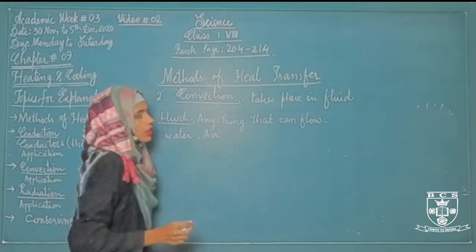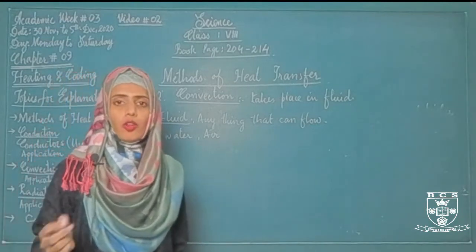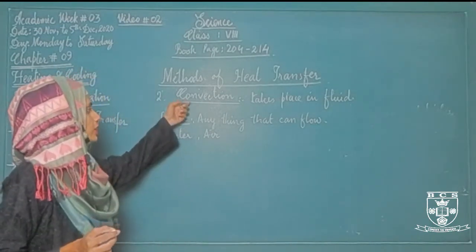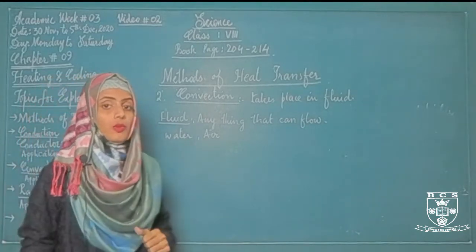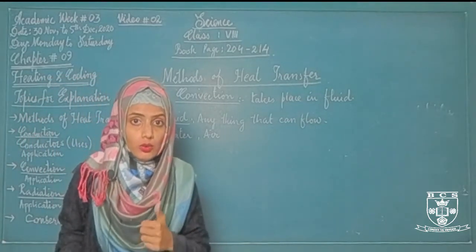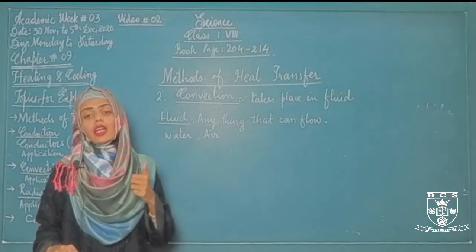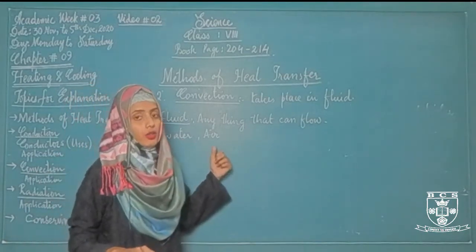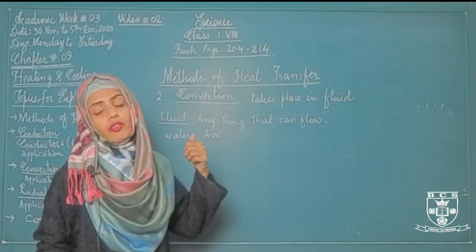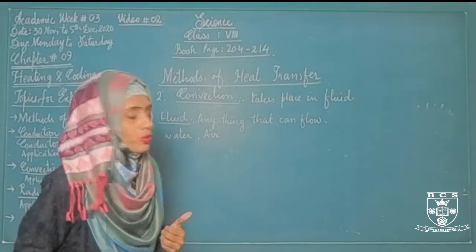Air and water are fluids because they can flow. So convection takes place in water and air, whereas conduction takes place in solids. Conduction only takes place in solids, whereas convection takes place in water and air. Conduction also takes place in water and air, but in a very small amount as compared to solids.